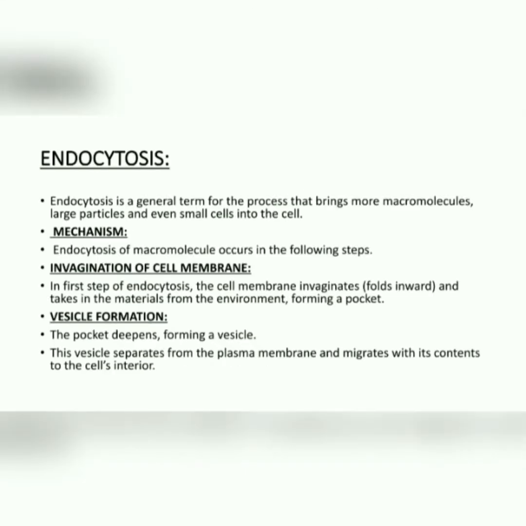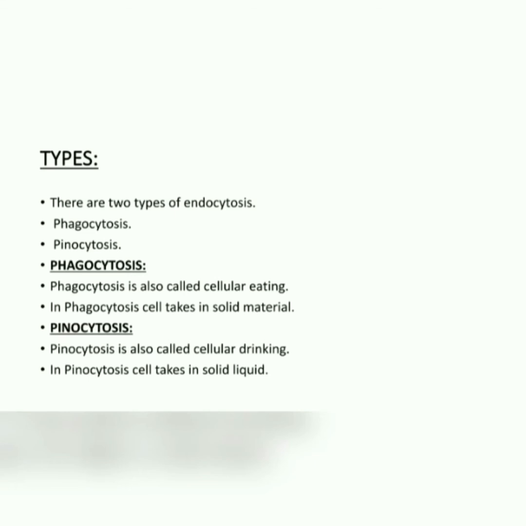So dear students, there are two types of endocytosis, that is phagocytosis and pinocytosis. There is only a single difference between phagocytosis and pinocytosis. Basically, in phagocytosis, the solid material is taken into the cell, while in pinocytosis, the liquid material is taken into the cell.